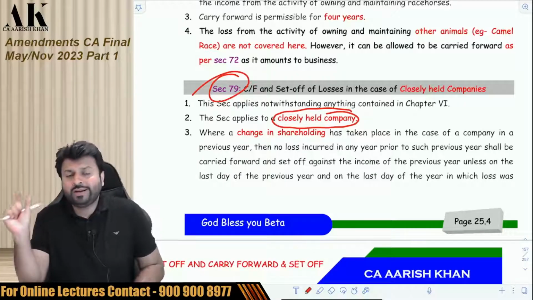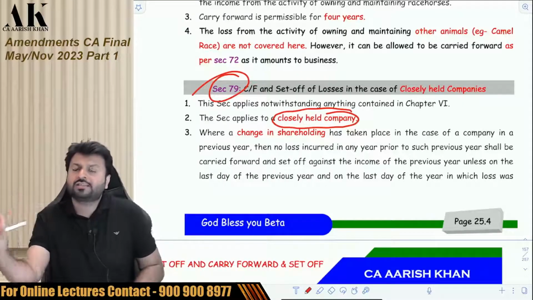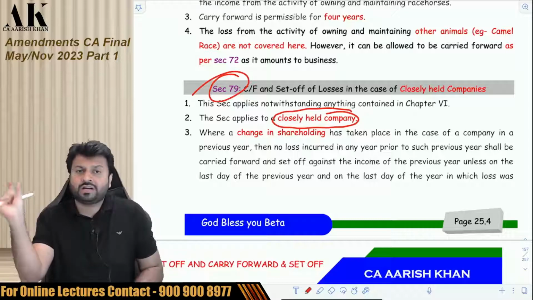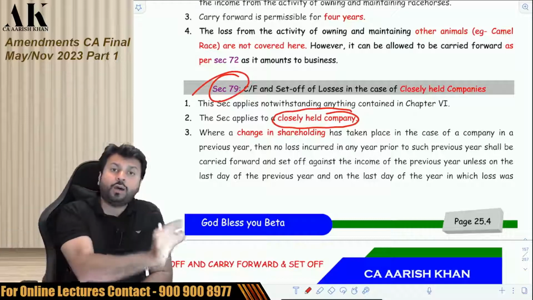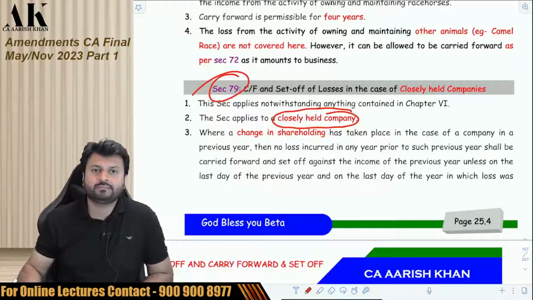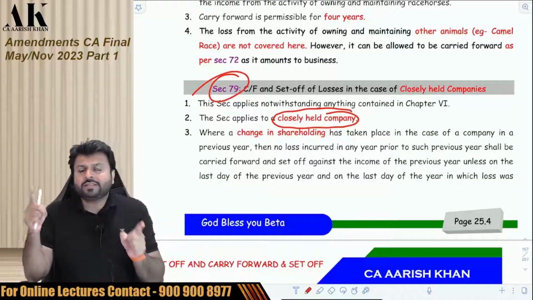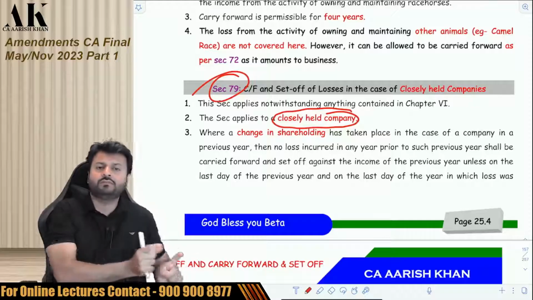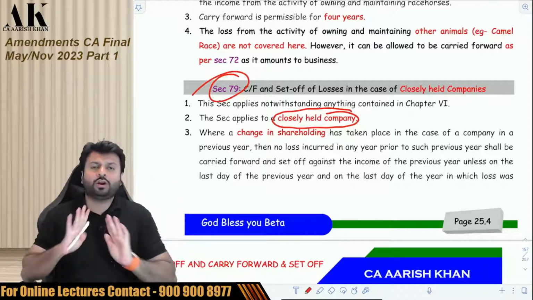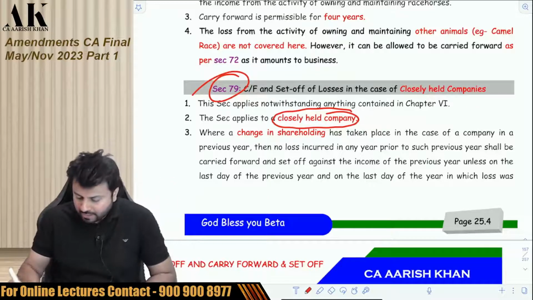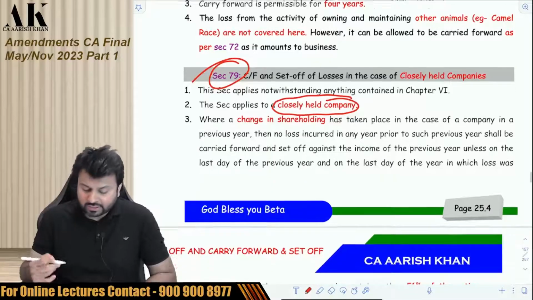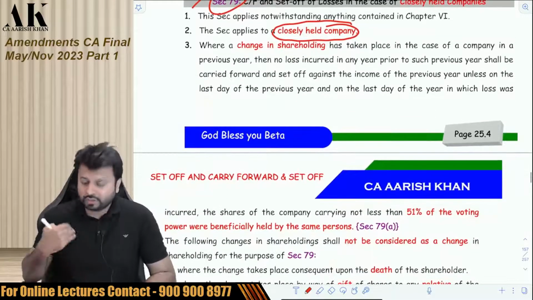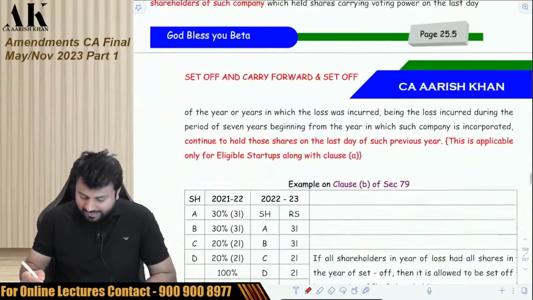shareholders of 21-22 as on the last day of 21-22, that is on 31st March 2022, have to be common with 31st March 2023. So if the 51% shareholders as on the last day of the year of loss and the year in which you set off are not common, are not the same, then the loss is lapsed. But then the government has given relaxation in this case to certain companies, like relaxation number 1.